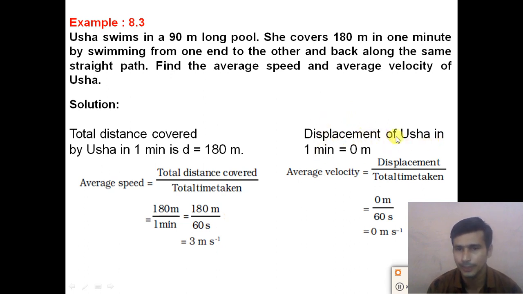So the displacement of Usha in 1 minute is 0 meters. The average velocity is equal to displacement divided by total time taken. Here the displacement is 0, so the average velocity will also be 0. 0 divided by 60, we get the answer 0 meters per second. So dear students, understand this example, how we can calculate the average speed as well as the average velocity. The average speed we calculate from the total distance and the average velocity we calculate from the displacement.